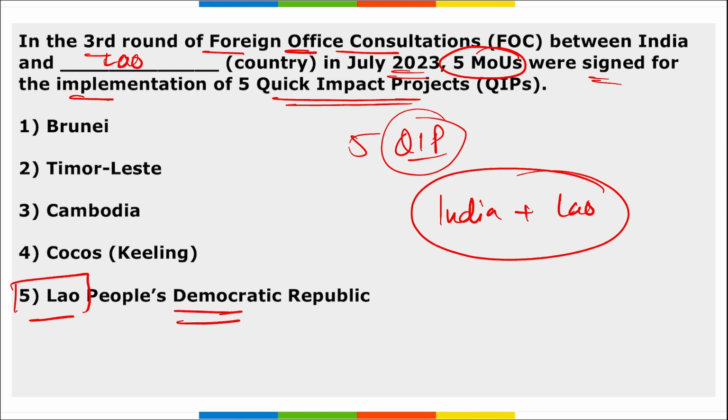Remember here, India will be providing almost $1 million for various projects in these various fields. These quick impact projects will be in education, health, infrastructure, water facility, and the IT sector.